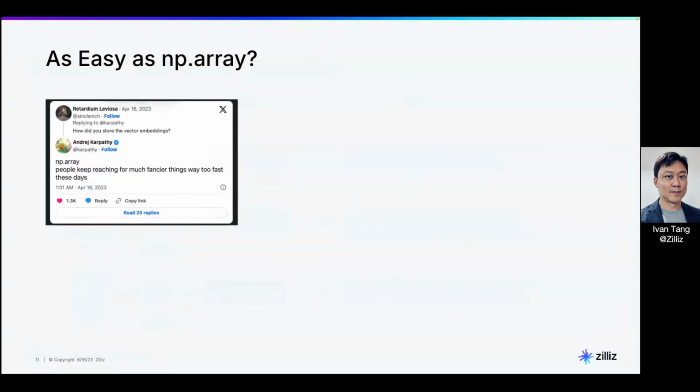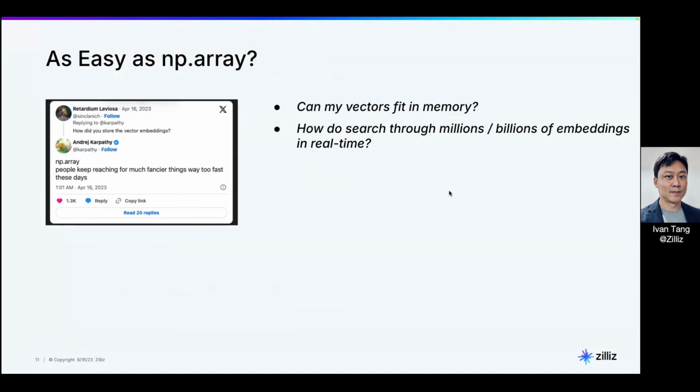Now, take a look at this tweet. There was this question on Twitter: how do you actually store vector embeddings? Someone replied that you can just store it in your main memory, just use a NumPy array. But they forgot to ask these questions. Can my vectors fit in my memory? Even though I'm using files, can all my vectors and the vector index fit in my memory? That's one of the first few questions.